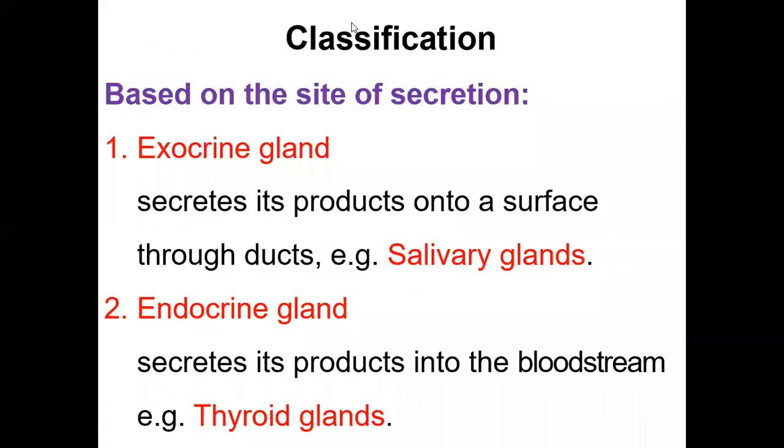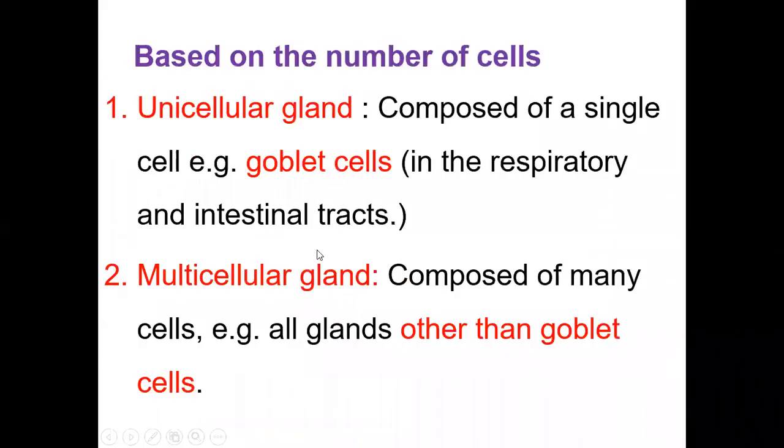Based on the number of cells: unicellular gland and multicellular gland. In a unicellular gland, there is only one cell. The only example in our body is the goblet cell. It is present in the respiratory tract and intestinal tract. And the others are multicellular glands. Except goblet cell, all glands are multicellular glands.